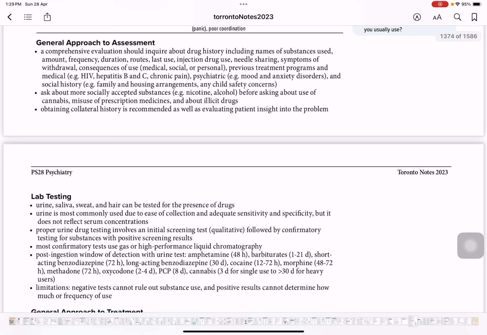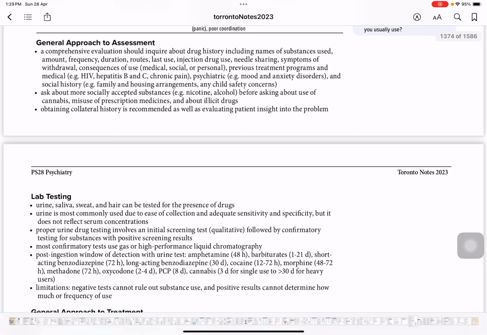And then obtaining a collateral history is recommended, as well as evaluating patient insight into the problem. So you need to ask the patient themselves what they feel. Are they even thinking that it's a problem for them? Are they willing to quit? What are their thoughts?